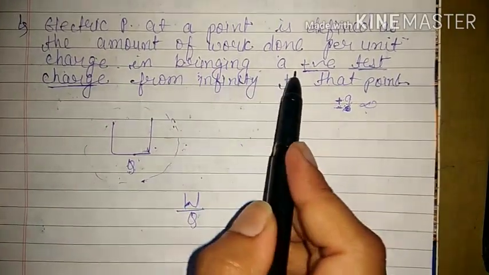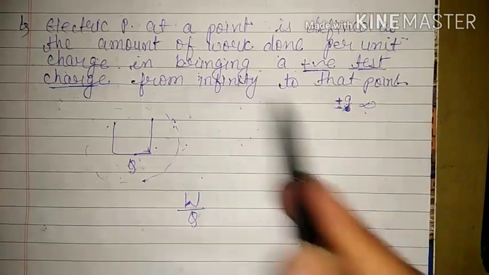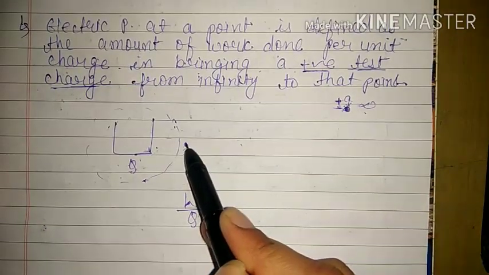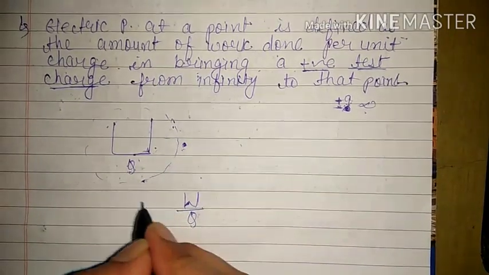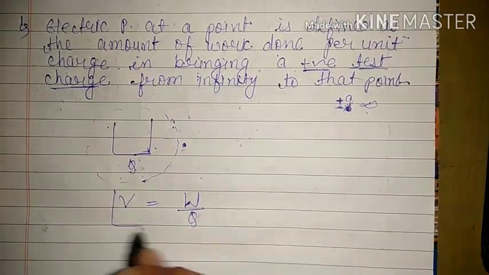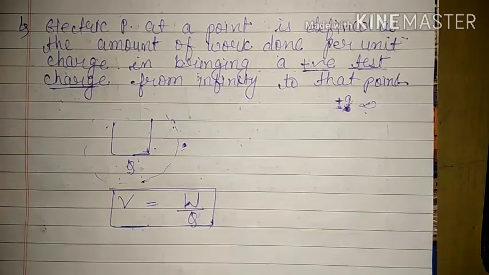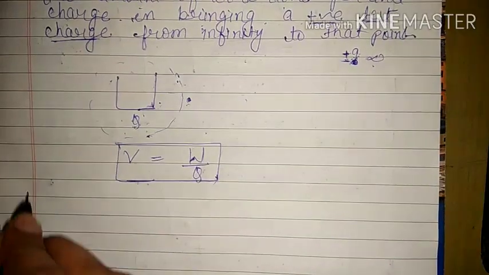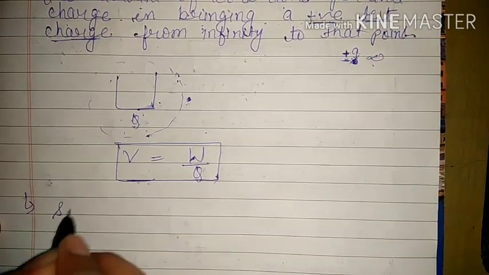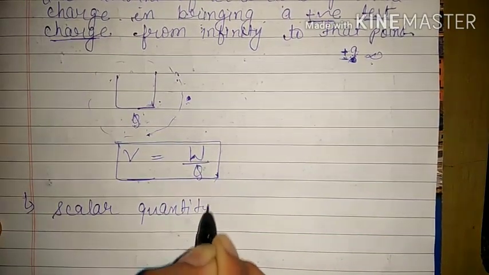The work done per unit charge in bringing a positive test charge from infinity to any required point in the vicinity of this charge Q is known as electric potential, which is denoted by capital V. And it is a scalar quantity, which means it will not have direction.